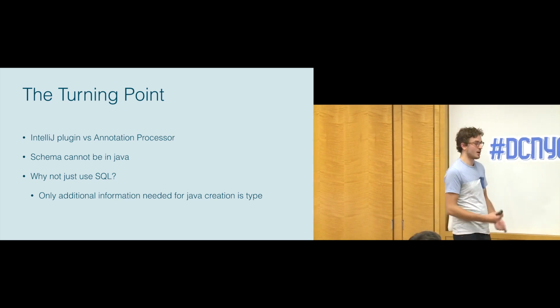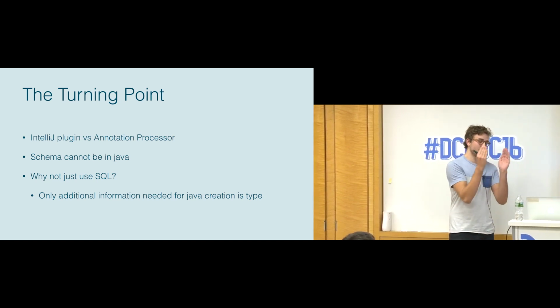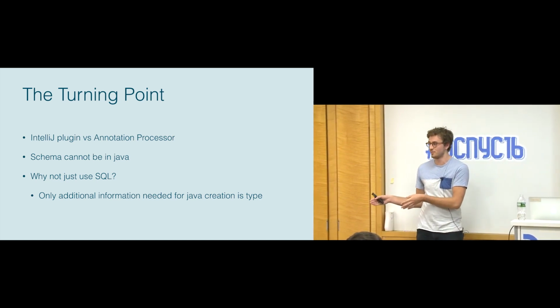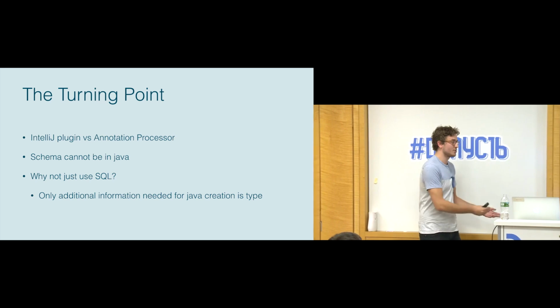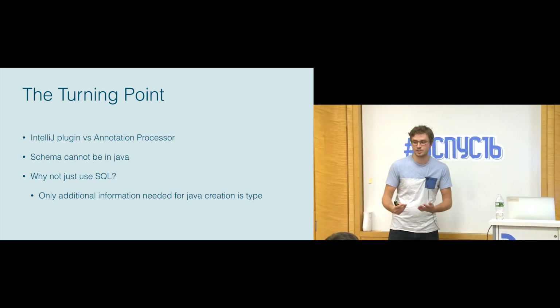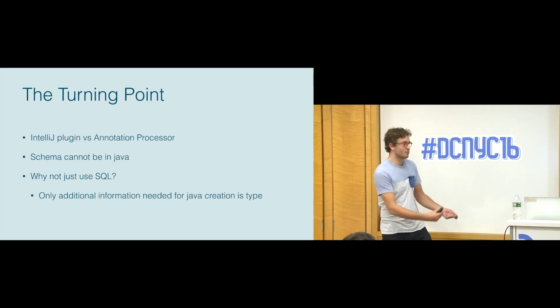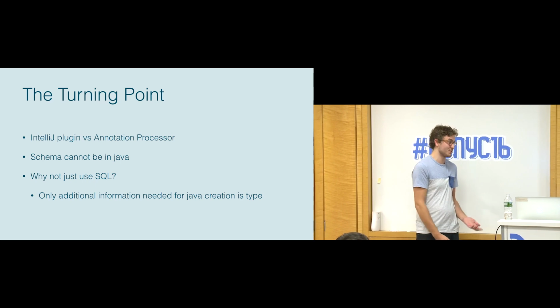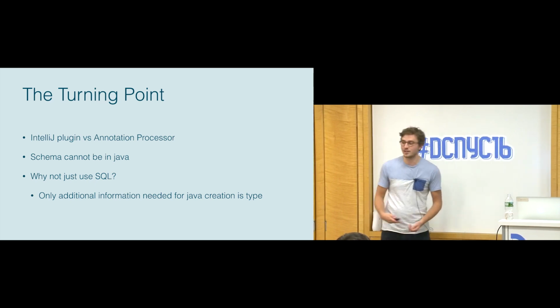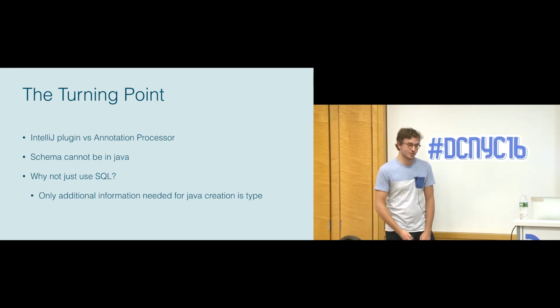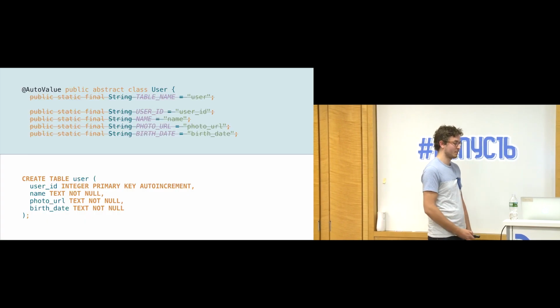All of the annotation processors that we were using before, typically you would see a bunch of different annotations on columns. They were sort of tricking the SQLite into using the right keywords, but typically it didn't have full support. Whereas if you go from SQLite, you already have full SQL support, and then all you have to do is add that custom type, and the generated Java is going to be exactly what you wanted from before.